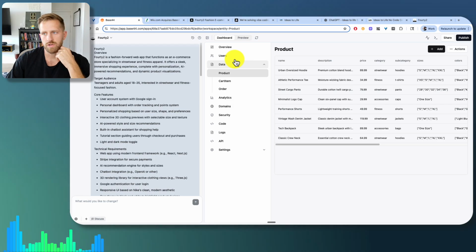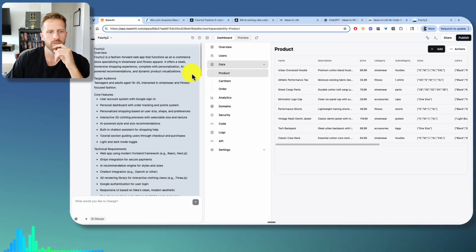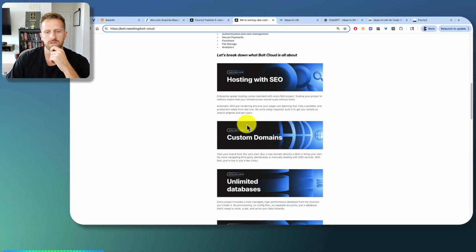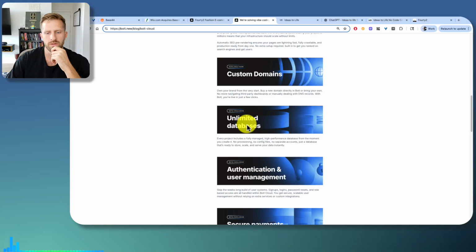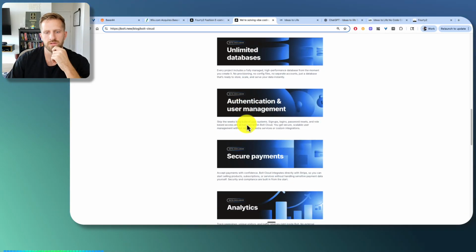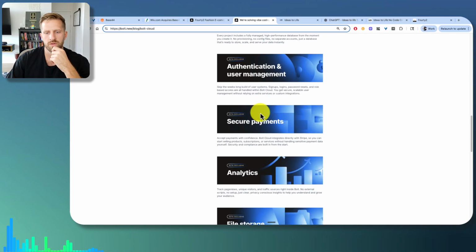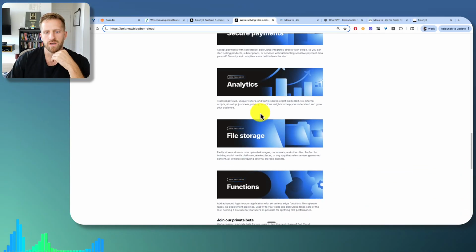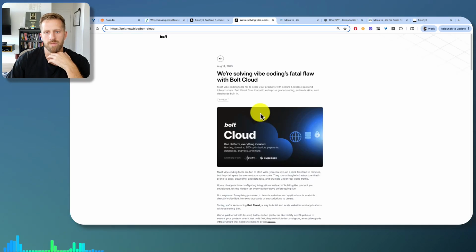So far so good. I'm actually impressed with Base44. But I know Bolt's coming out with Bolt Cloud, which is going to have all those same things. Custom domains, unlimited database, authentication. So it's going to have all this same stuff anyway. And Bolt makes it very easy to deploy. I'm sure Base44 does as well. Yeah, analytics, files. So it's going to be very competitive when this comes out. I believe it comes out here soon. It's in beta.